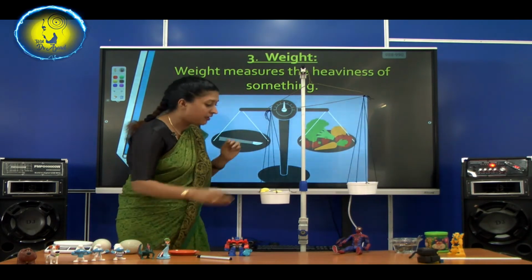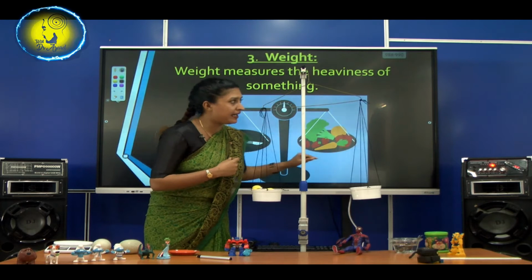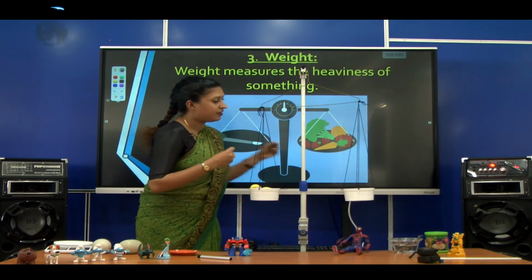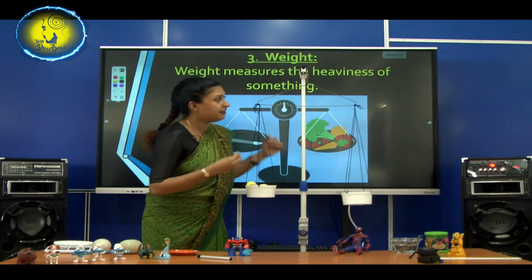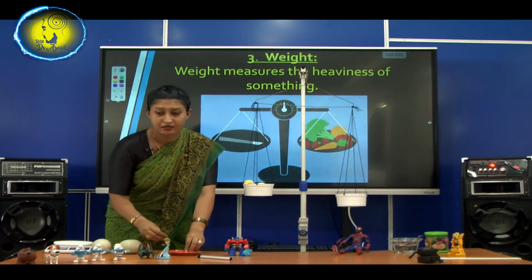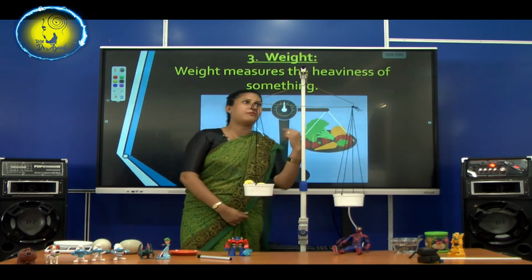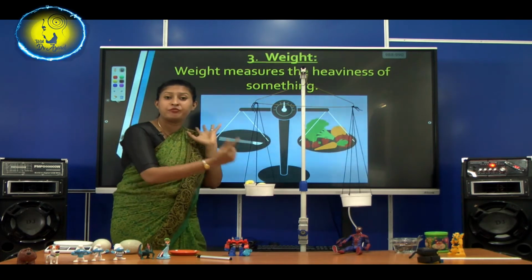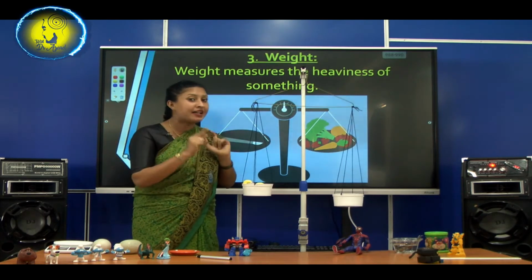Now we had to balance this. So 4, 5, 6, 7, 8, 9, 10. Is it balanced now? Yes, I think this is not an accurate scale. Okay, so I made it, but this is for you to get an understanding. Okay, so you have to understand what I am teaching you here.